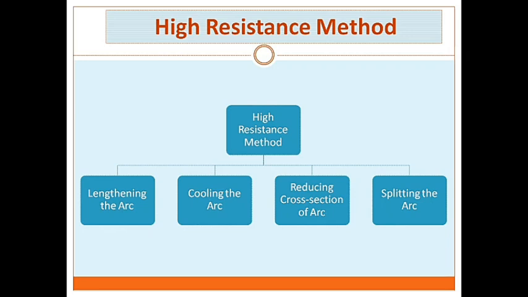And the fourth procedure is splitting the arc. Resistance of the arc can be increased by splitting the arc into a number of smaller arcs in series. Each of these arcs experiences the effect of lengthening and cooling. The arc may be split by introducing some conducting plates between the contacts. So these are the four high resistance methods to extinguish the arc.